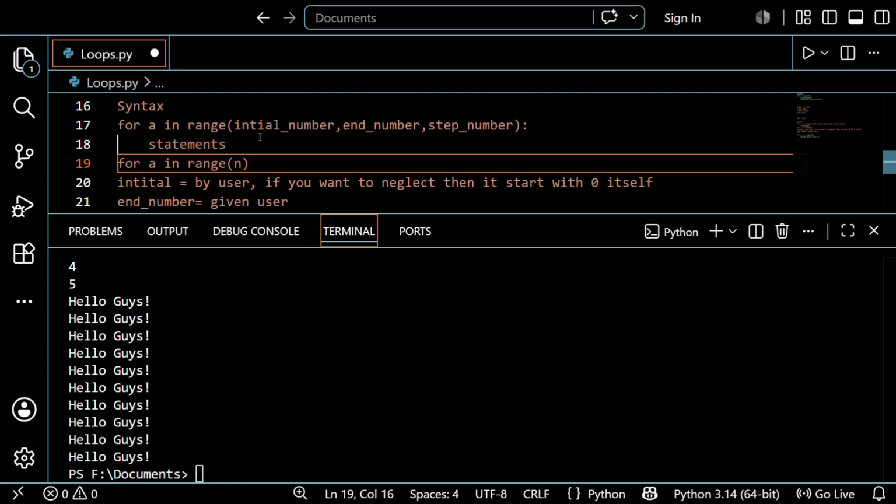Meaning, for example, if you give n equal to 5, and the starting point is 1, then it runs just 4 times itself only, guys.